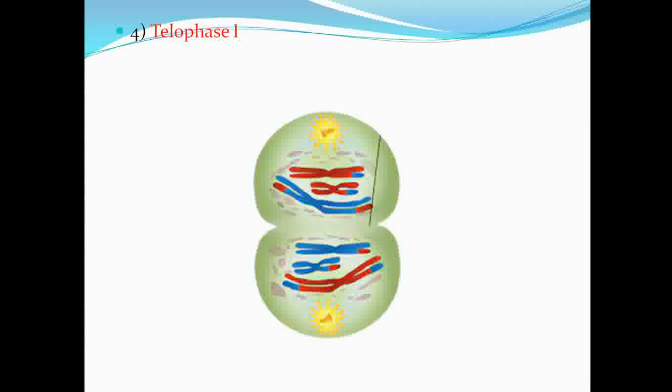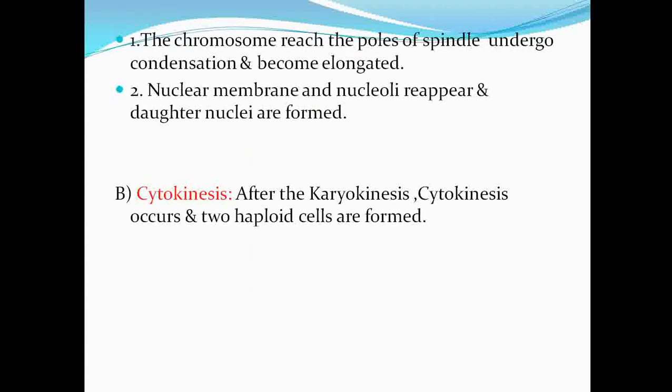And the last stage is telophase 1. So what is happening in telophase? The chromosomes reach the opposite poles of the spindle and then undergo condensation and become elongated. The nuclear membrane and nucleoli also reappear and daughter nuclei are formed.